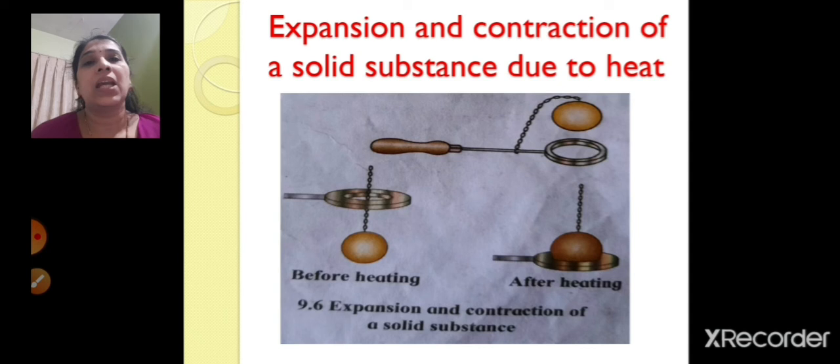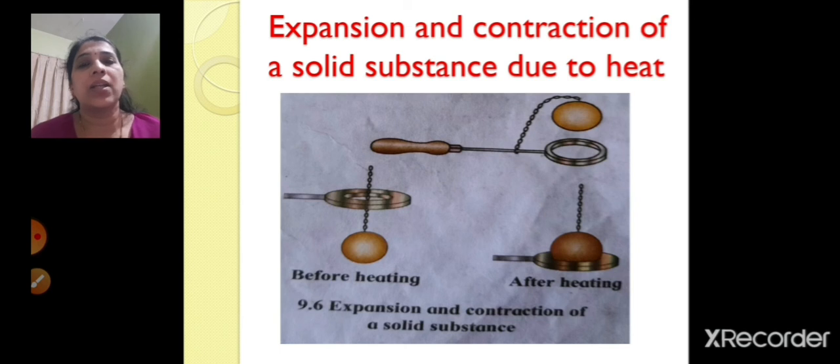But the same tea, if you pour it in a steel cup or a copper cup, you cannot hold it with your hand, as I told you, because copper and steel will become very hot and you cannot touch it, because heat is conducted quickly through copper, right? So the glass tumbler and the china cup, you can hold with your hand even though hot tea is poured into it.